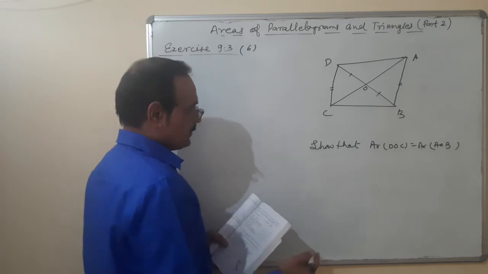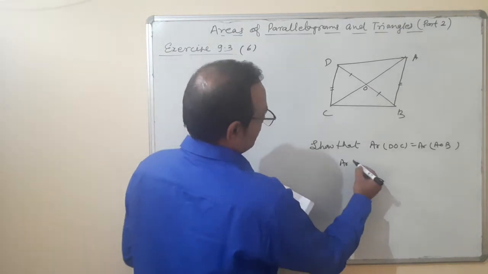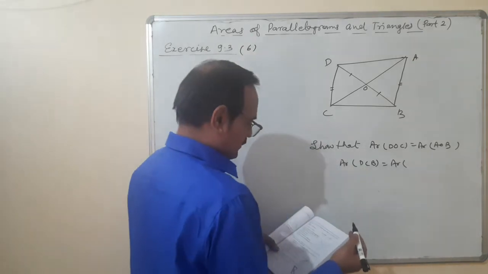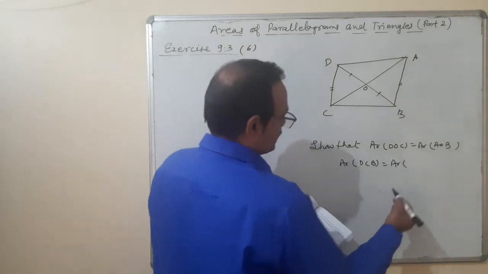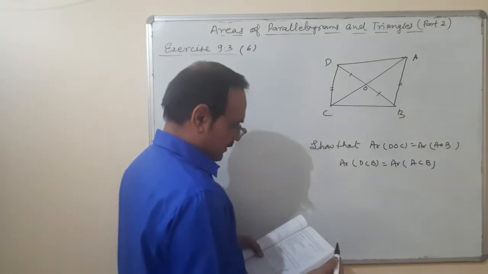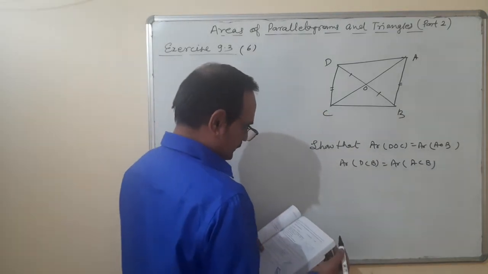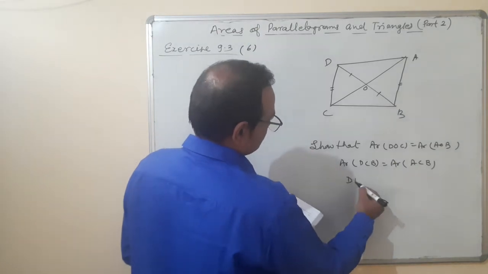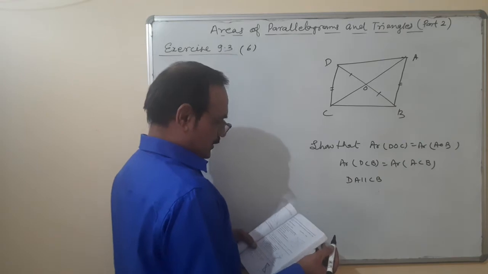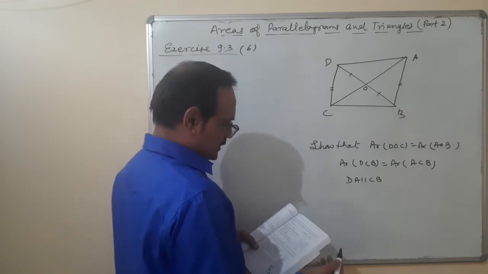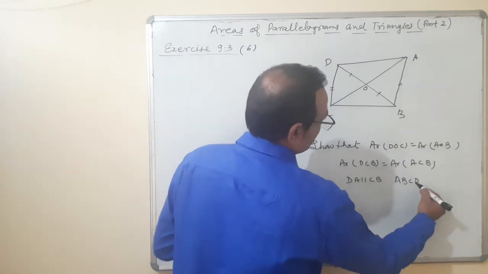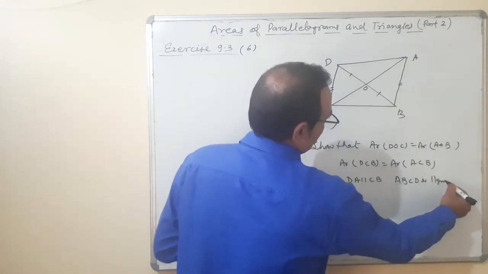Second, area of DCB is equal to area of ACB. Third, DA is parallel to CB, or ABCD is a parallelogram. Okay.